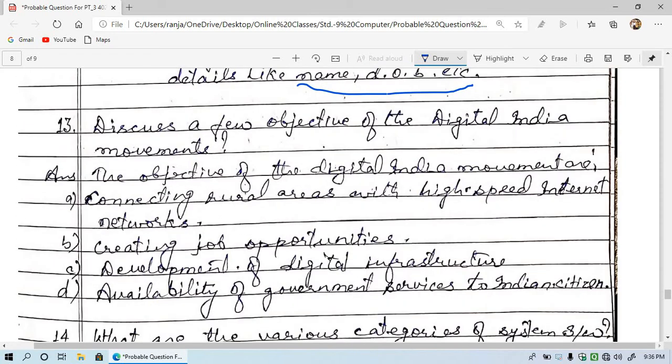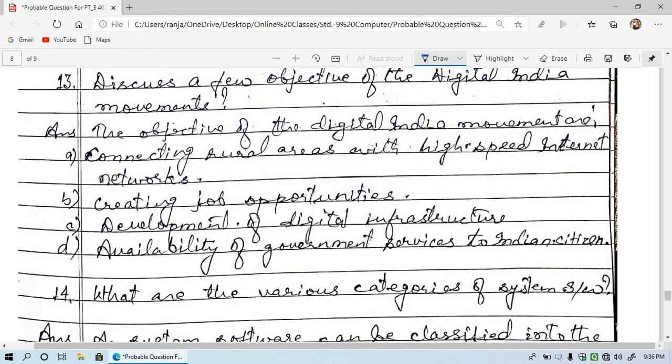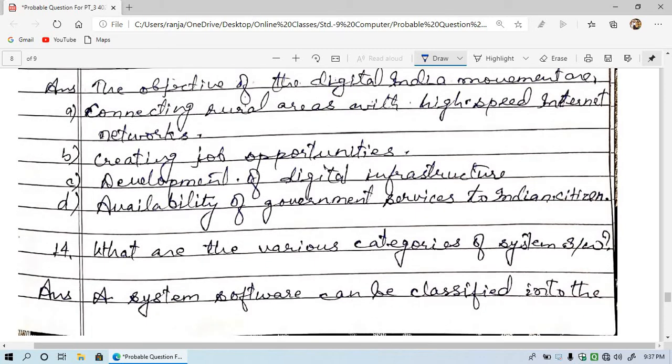Now let's see question number 13. Discuss a few objectives of the Digital India movement. So what are the objectives, means what are the goals of the Digital India movement? The first one is connecting rural areas with high speed internet or network. So the first one is very important. You can see the government policy is to connect the villages with the network or high speed internet. The second one is creating job opportunities, means giving jobs to the youth.